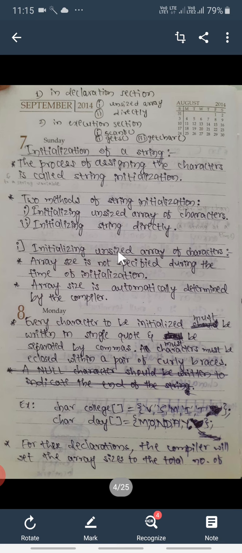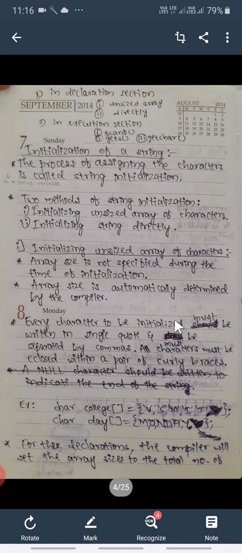It means that here we are declaring an array of characters, but we are not specifying or mentioning the size of that array. We are keeping the square bracket blank. So this is the first method. The array size is not specified during initialization. Array size is automatically determined by the compiler. Even though the programmer doesn't type the size of the array, the compiler will automatically take its size.